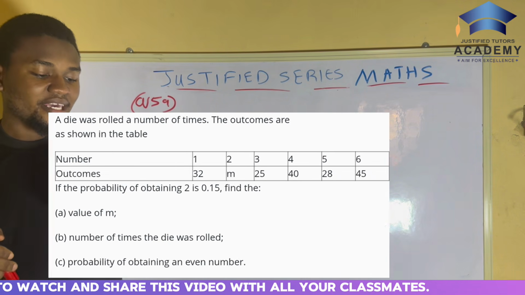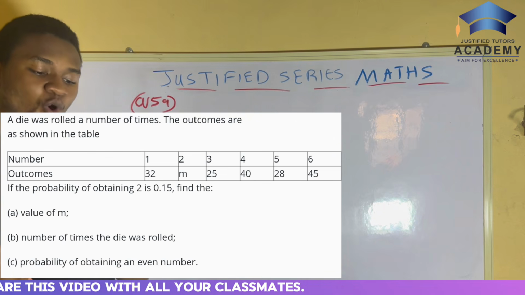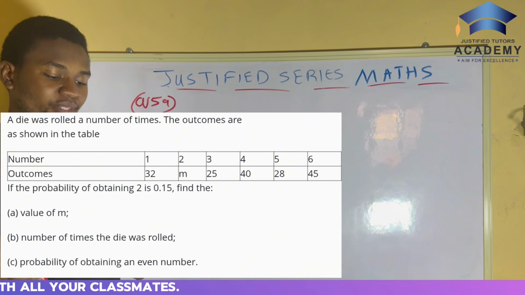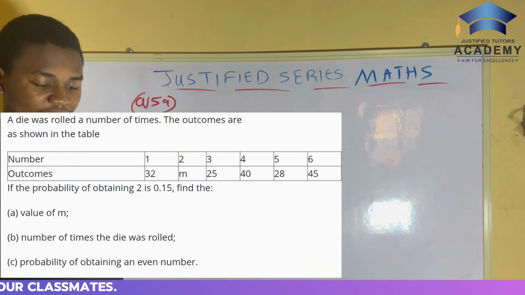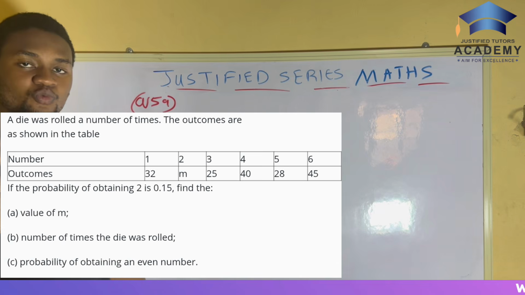Now, I would like to display the question on your screen. It says a die was rolled a number of times. The outcomes are shown in the table. You can see the table on your screen. If the probability of obtaining 2 is 0.15, find the value of m. So, what is the formula for the probability of obtaining a 2?